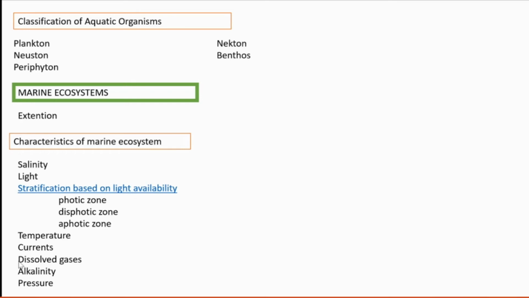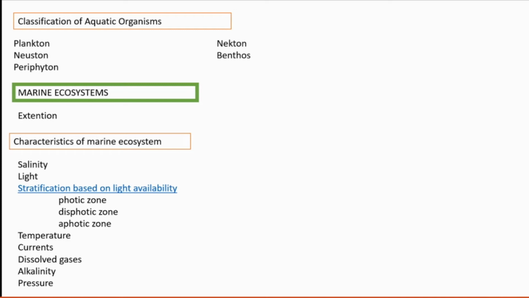Then currents. Water current is continuous in the marine ecosystem, and that water current is created by two forces. By wind, we know that in the sea and ocean, waves are created by wind. And another force is convection. Convection is a property shown by gas.